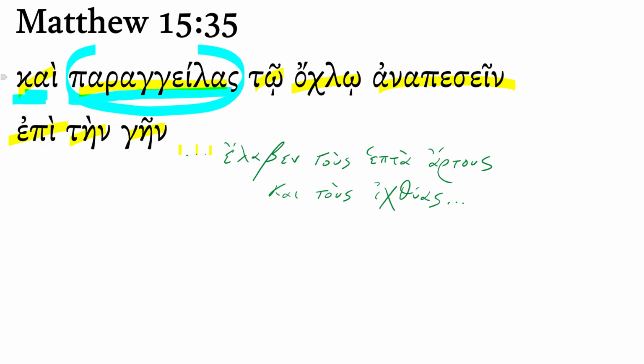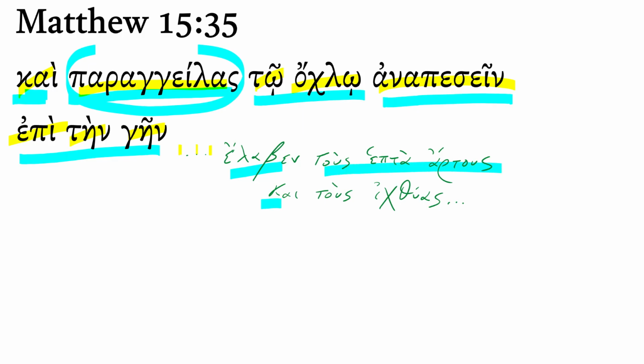And after he commanded the crowd to recline upon the earth, and if you look to the next verse, you'll see it continues, he took the 7 loaves and the fishies. It is interesting that the non-diminutive form is used here, and sometimes diminutive forms can lose that diminutive sense as they're used so commonly. So it makes one wonder, or perhaps here the author is just being less specific. We know that the fish are small, and so he can just refer to them with a regular word for fish. Well, let's go back here to parēngeilen.